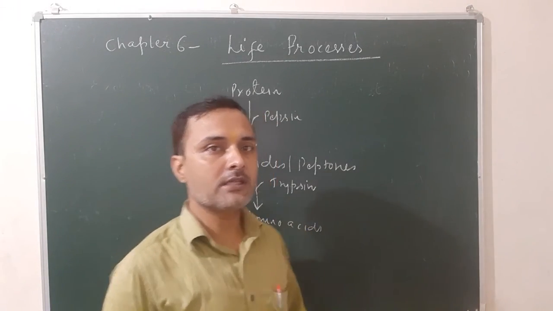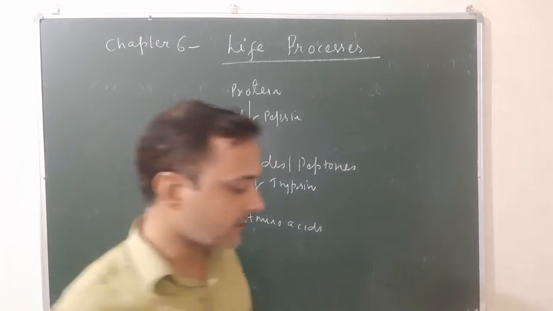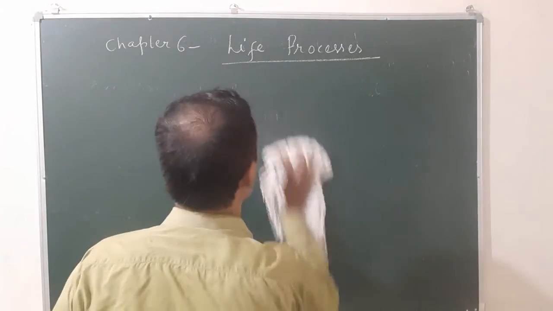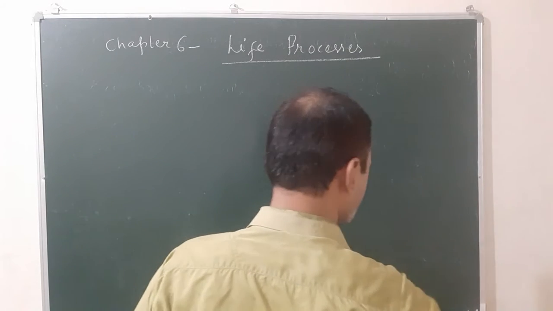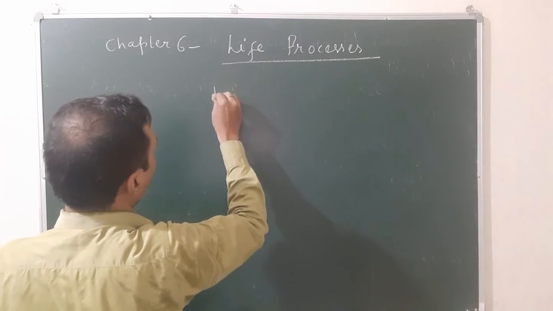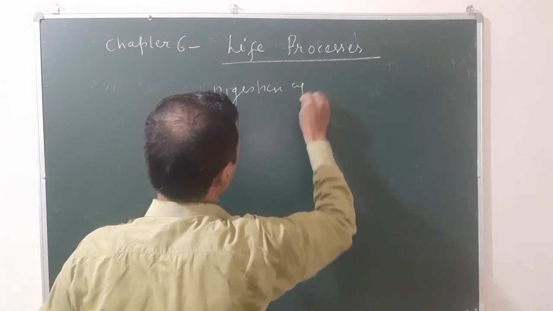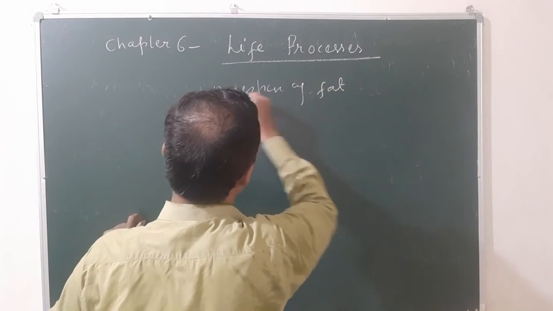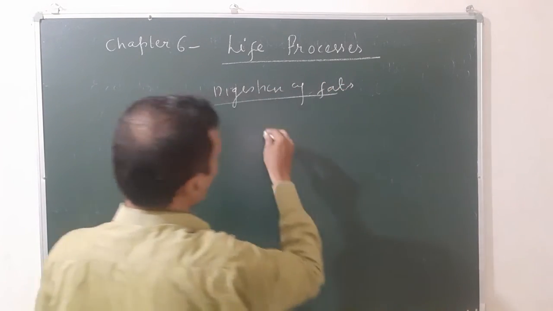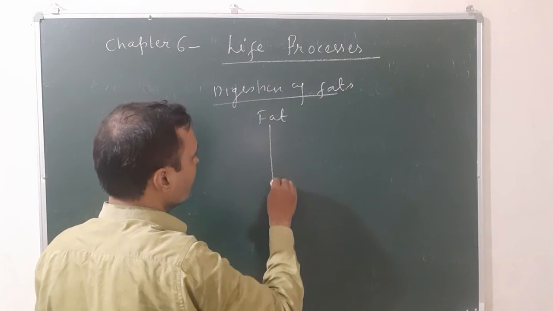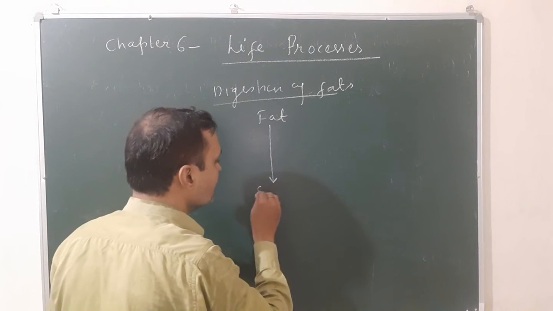Okay, now let us see the third one, digestion of fats or lipids. It is made up of fatty acid and glycerol. First of all, a large fat molecule changes into small globules known as emulsified fat.